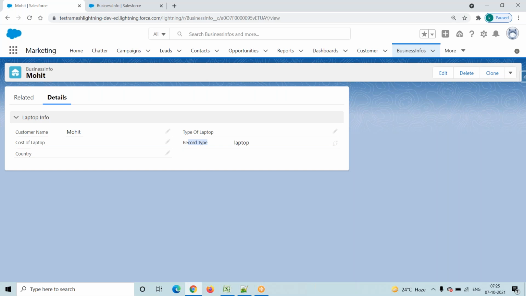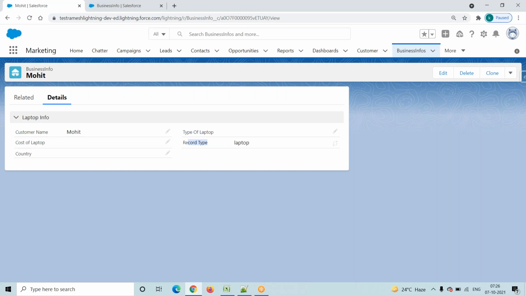To implement a record type, first we have to create a page layout. Then we have to create a record type. While creating a record type, we have to assign it to that particular page layout. That is the second one. Then the third point is, whenever we create a record type, by default the record type field is available. The fourth point is, picklist values are controlled by using record types.